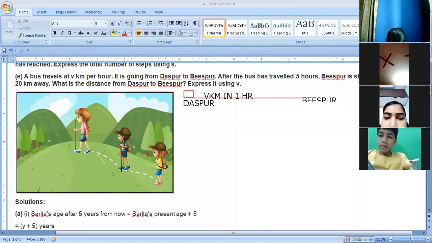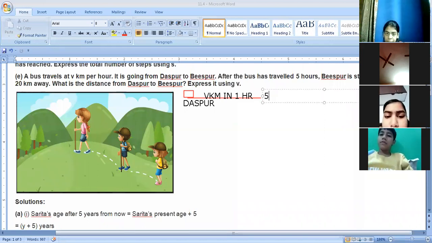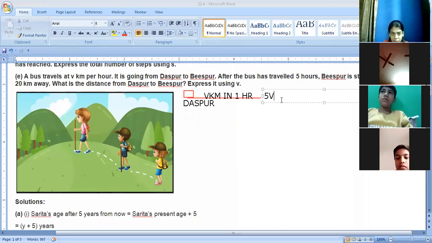So what will be the distance from Daspur to Bispur? First of all, 1 hour is V kilometers, so 5 hours is 5V. We still have to go 20 kilometers further, so we have to add 20.